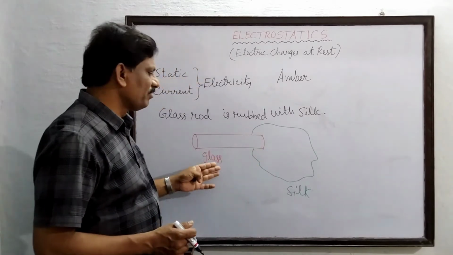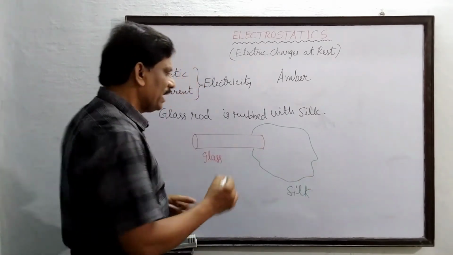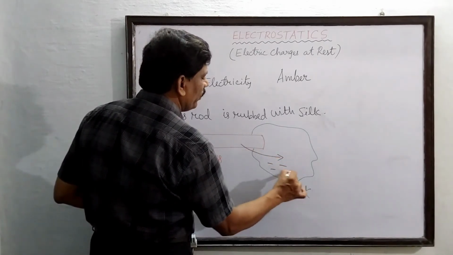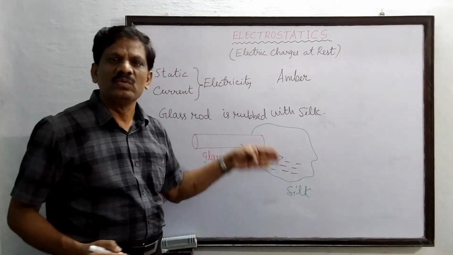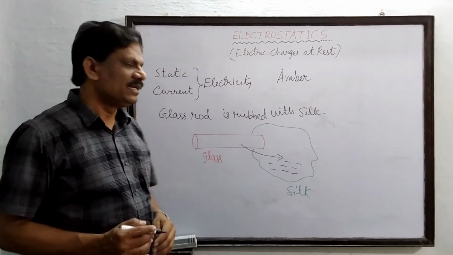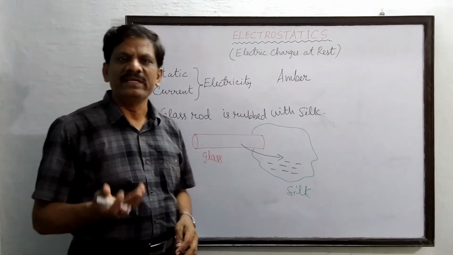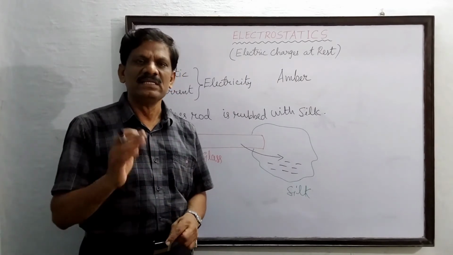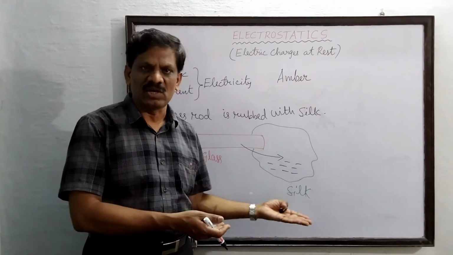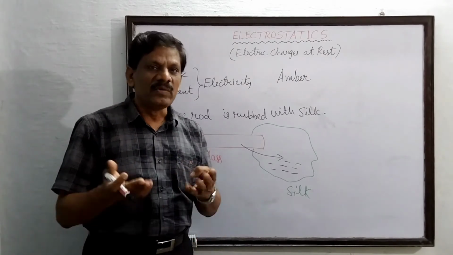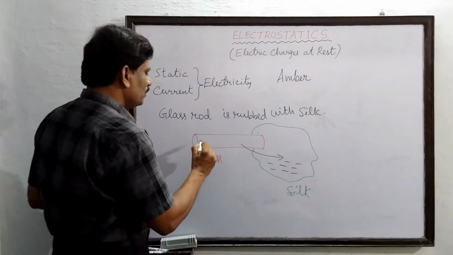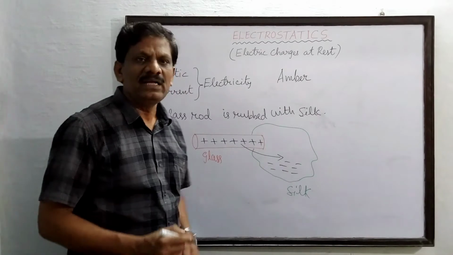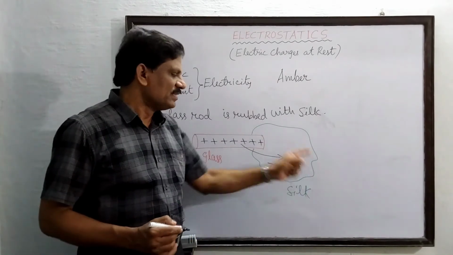Now in this combination of glass rod and silk cloth, the atoms of glass are going to lose some electrons to the silk cloth. As a result, the glass rod is acquiring a positive charge. Actually, it is not taking the positive charge from the silk cloth. Since it is losing the negative charge to the silk cloth, it is equivalent to acquiring a positive charge. Okay, students? So it is acquiring a positive charge by losing the negatively charged electrons to the silk cloth.